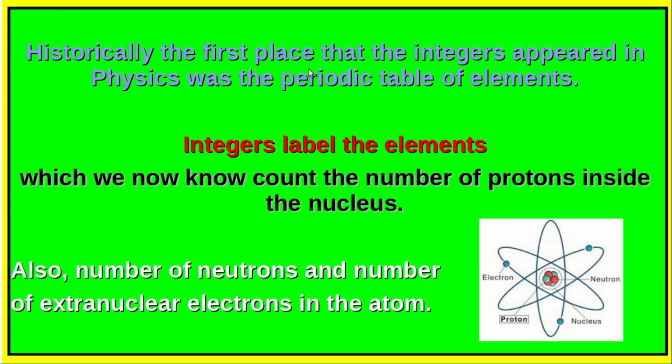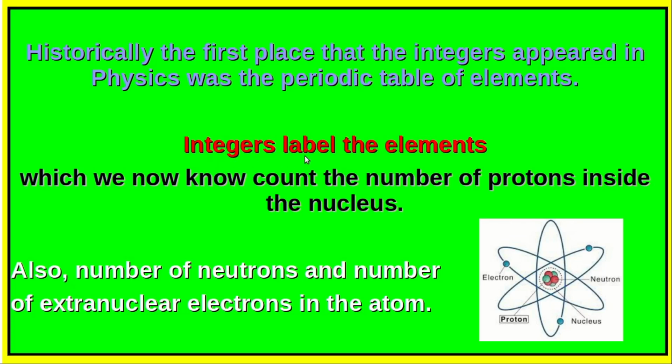The absolute numerical magnitude of these fundamental constants which have associated with them certain units will of course depend on the choice of that particular unit in which that particular magnitude is expressed. Of course, the physical quantity itself to which the numerical constant refers does not depend on the actual units in which that is expressed. Historically, the first place that integers appeared in physics was the periodic table of elements.